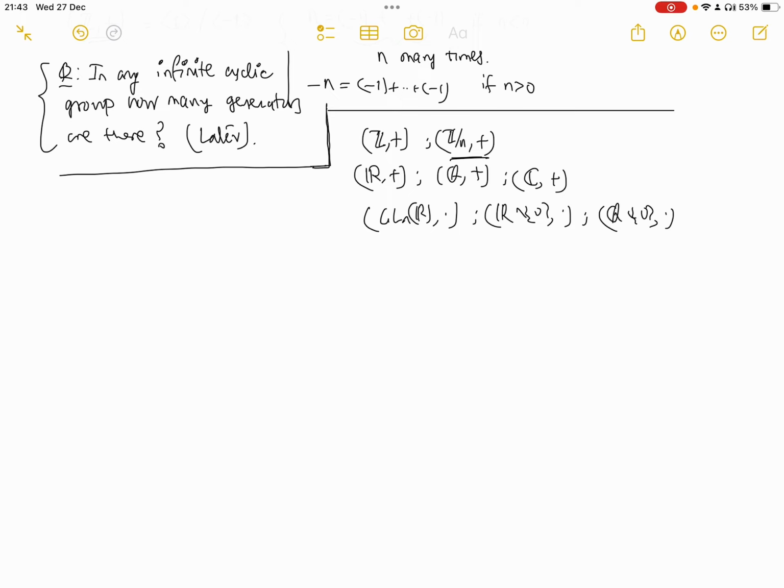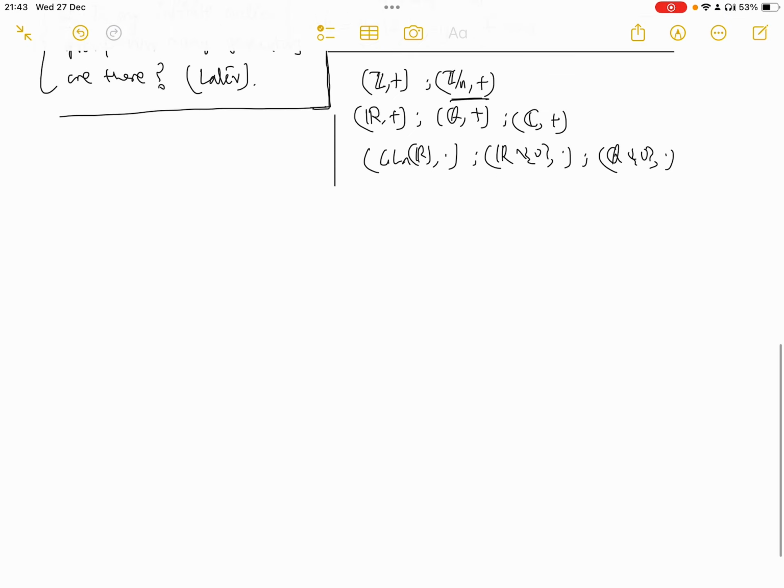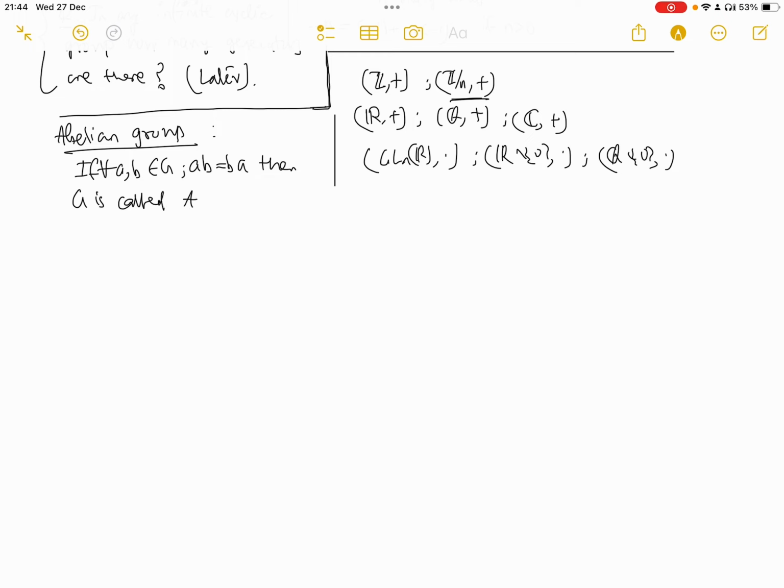So to start with, the first thing that I should have defined earlier, but let me define it now: what is an abelian group? An abelian group means that for any two elements a, b in G, ab equals ba. Then G is called abelian, or commutative.